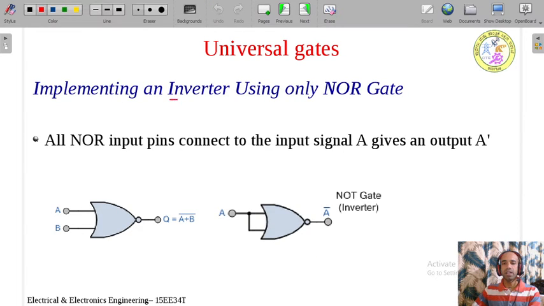Next, implementing an inverter using NOR gate. So just now we have seen how to implement inverter and OR using NAND. Now we shall see how to implement inverter and OR using NOR. So first we shall take how to implement the inverter using only the NOR gates.